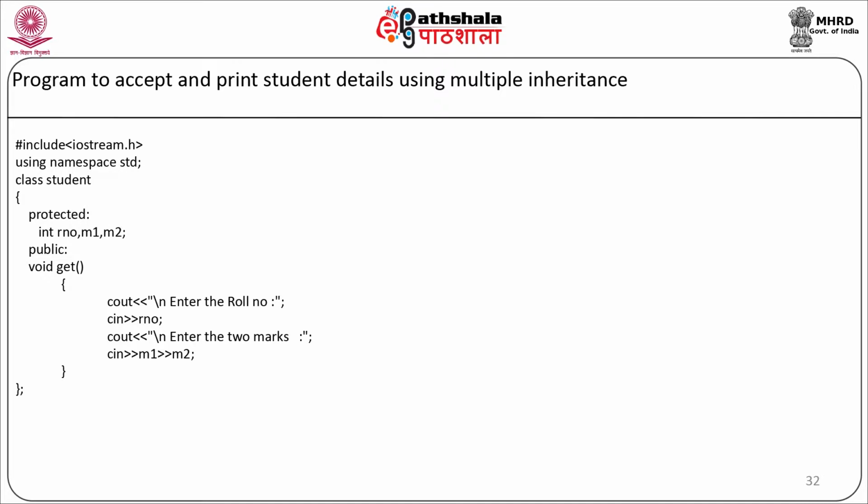In the public section, we are going to have one member function, which is a void get function. Here we'll take the details of roll number, M1 and M2. So first we'll display the message enter the roll number. We'll take the roll number as cin roll number. Then we'll display the message cout enter the 2 marks. We'll take the 2 marks as cin M1, M2. Our class student will end here.